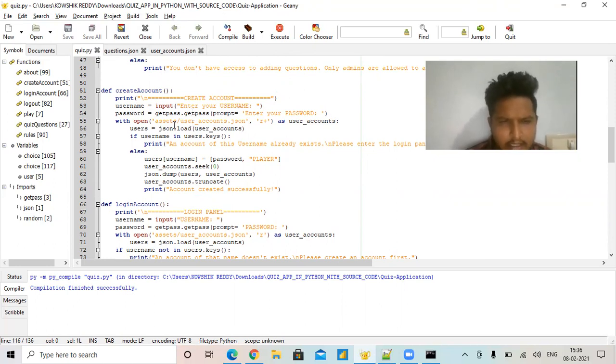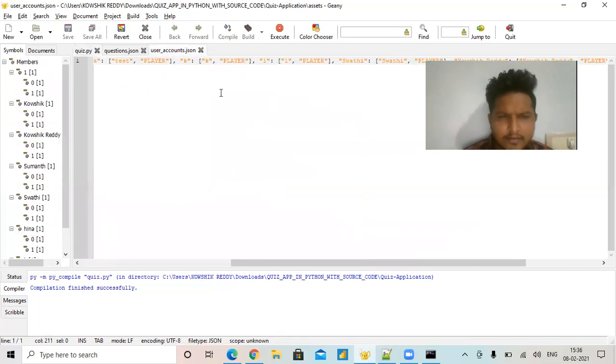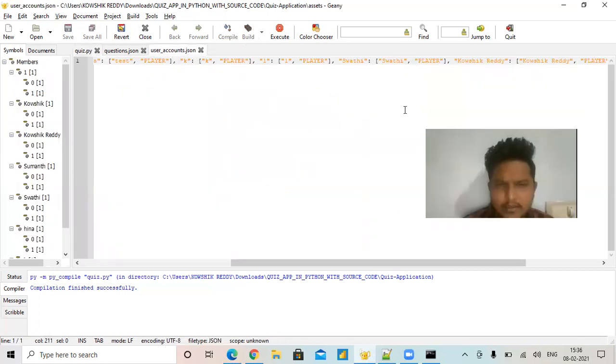And here also the admin panel wants to see the data. The data function here returns the user accounts .json file. If I pick that, yes, these members are the only persons who can access the quiz.